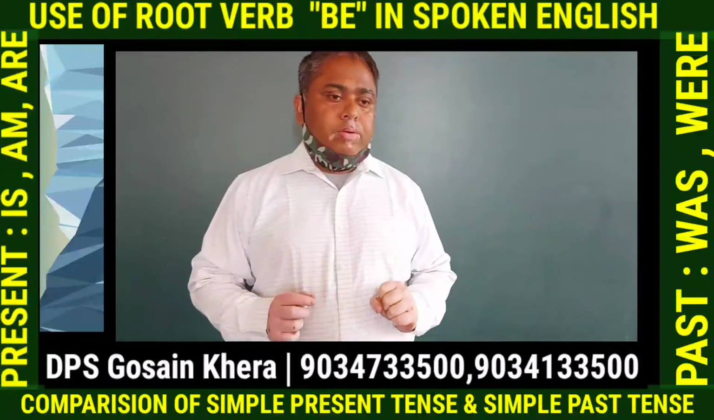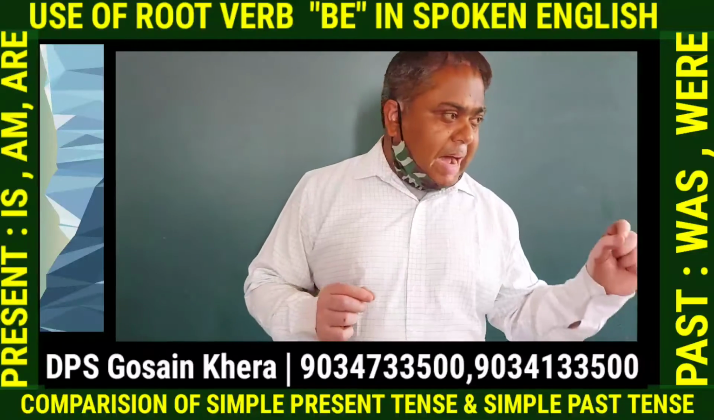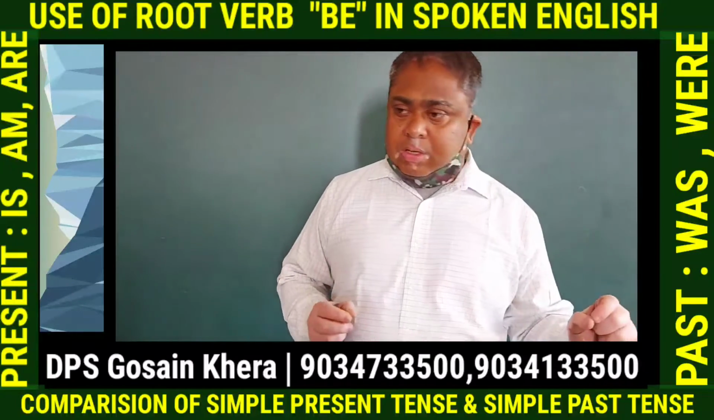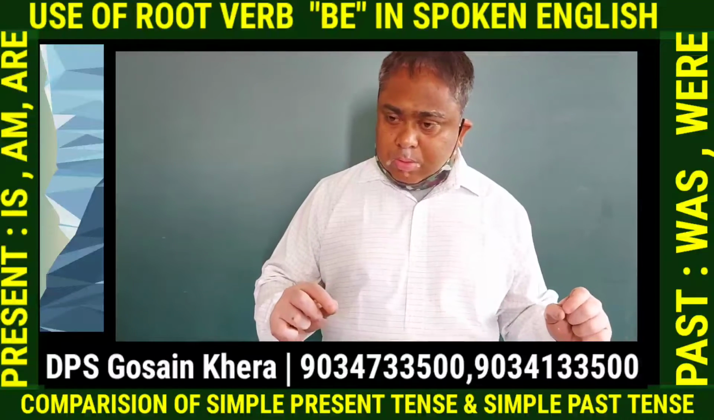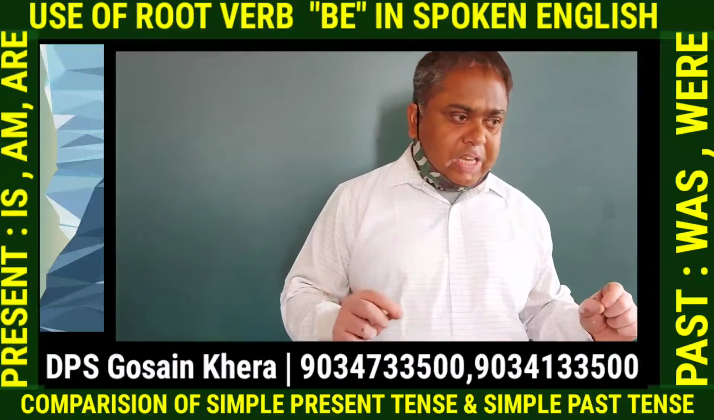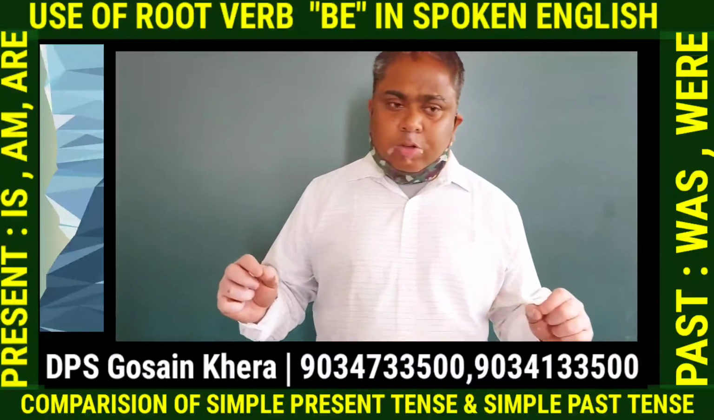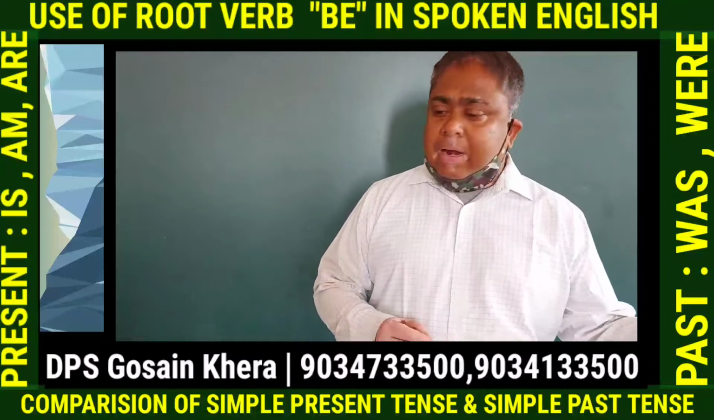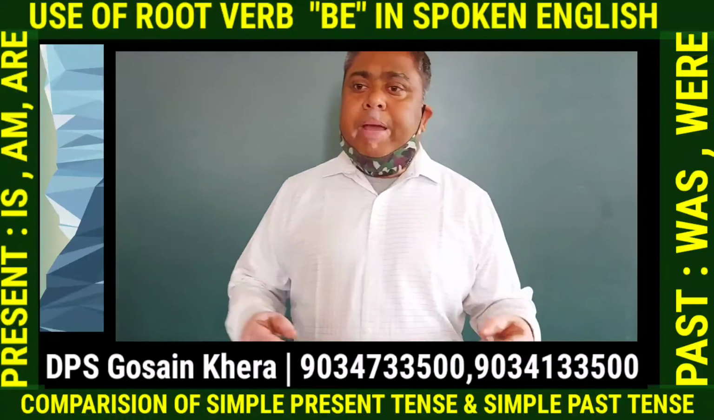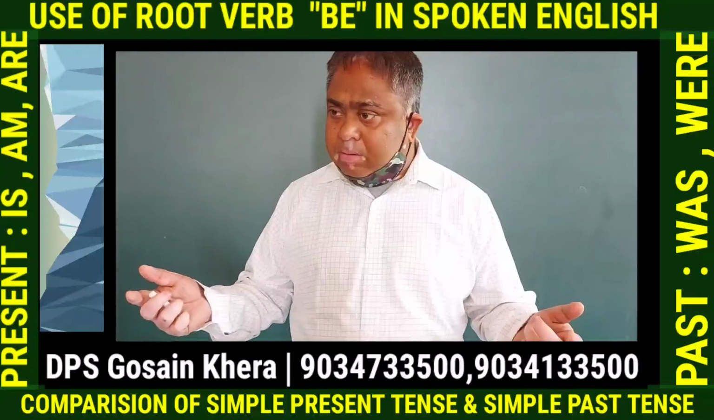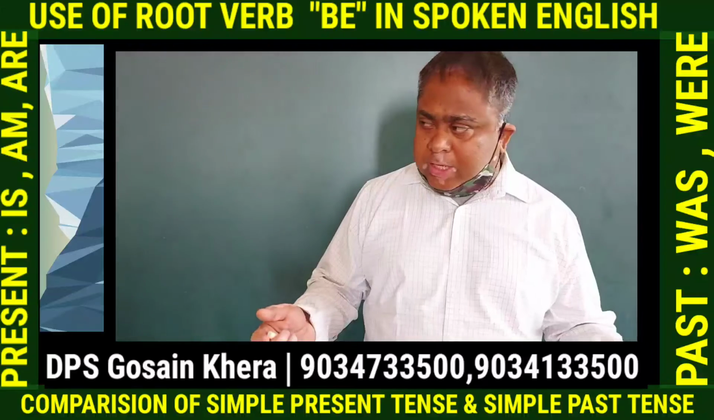So today we will see how simple present tense and simple past tense are used with singular noun and pronoun. By now you must have understood what are singular nouns. Singular nouns could be one place, one name, one thing. Plural noun could be many names together, many places together, many things together.